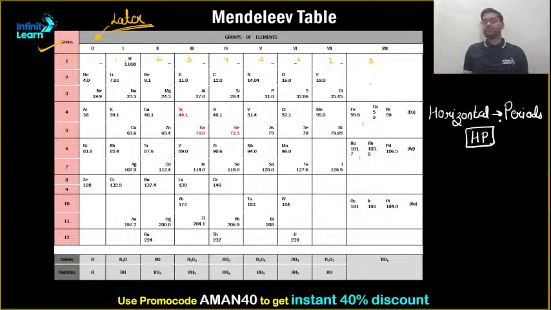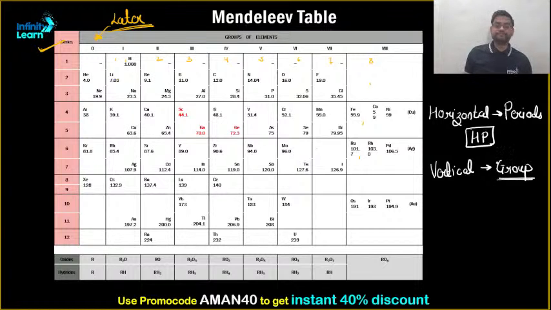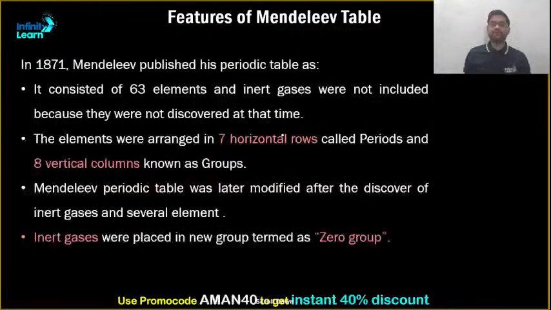HP is what? Horizontal period, and vertical is what? Groups. So please make a note of it. Clear? Let's see what are the important pointers of this thing.